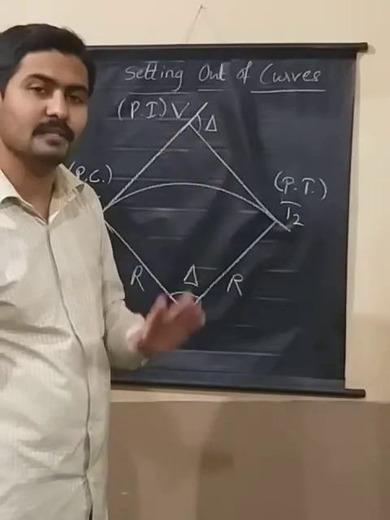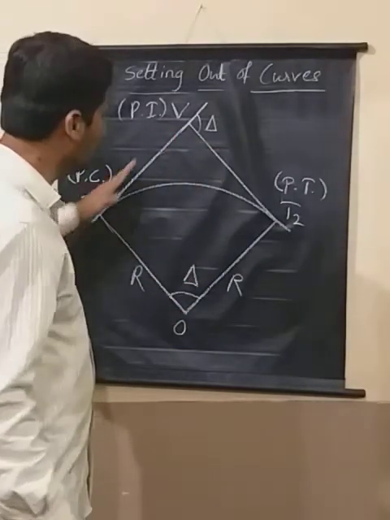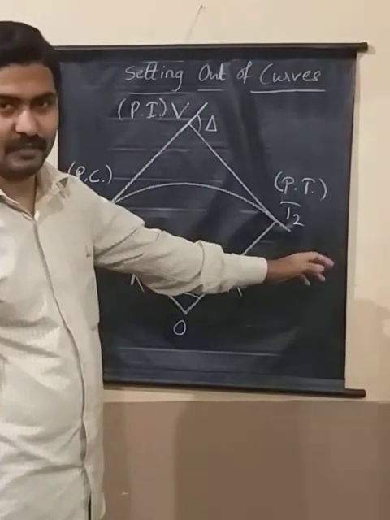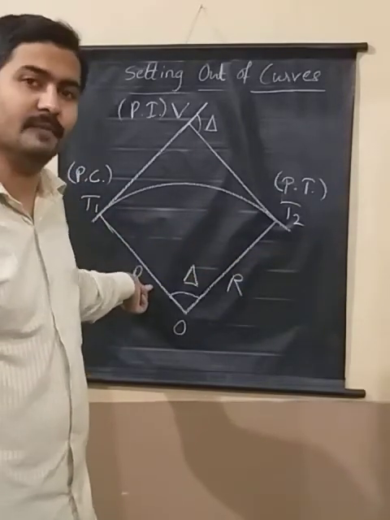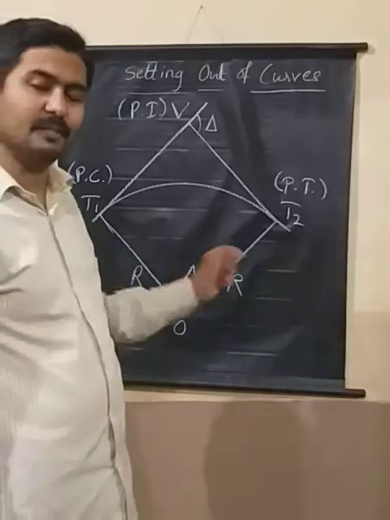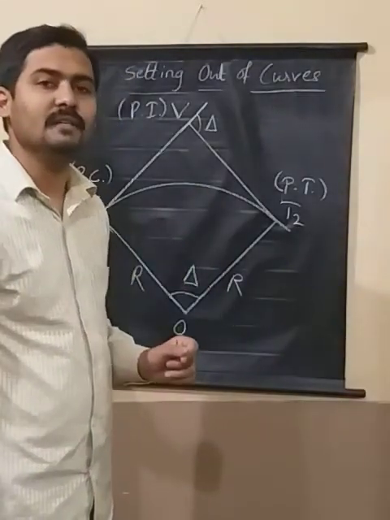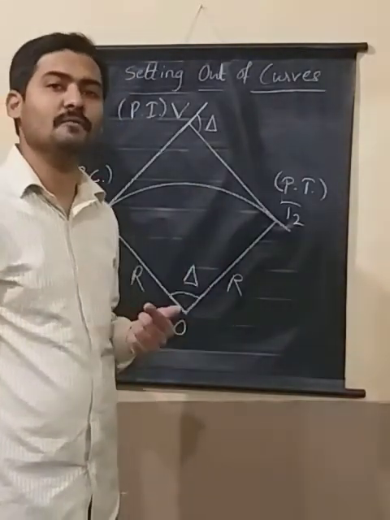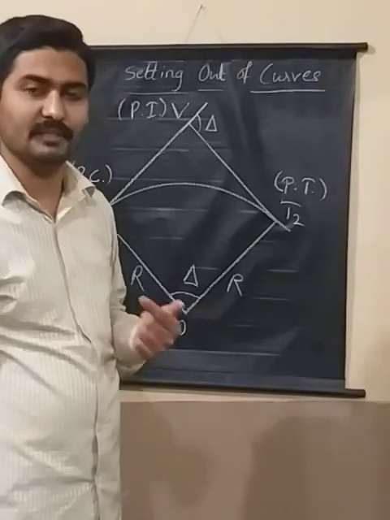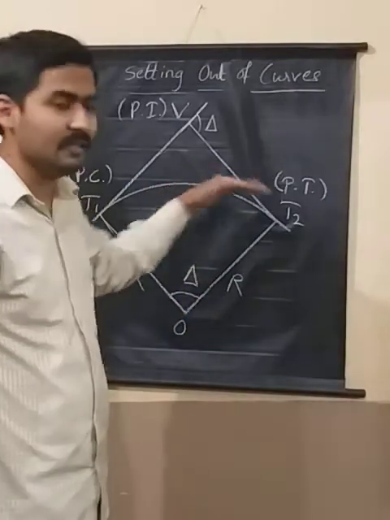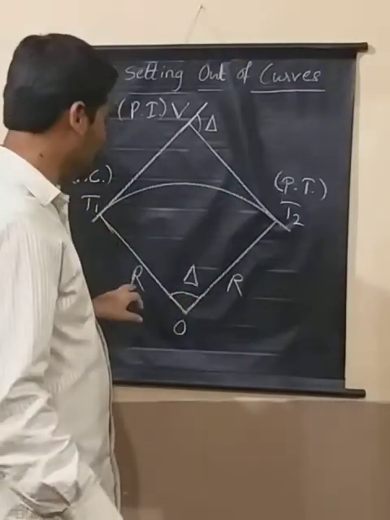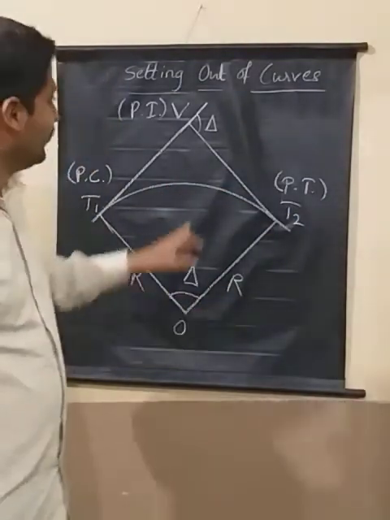In the field, what is available to you is only two lines, that's it. And what is available with you is the radius, which is decided in the office itself. In the office, you sit together and you arrive at R by using some formula available in transportation engineering, right? Based on the speed with which the vehicle should travel over the curve. So you have decided what R is.